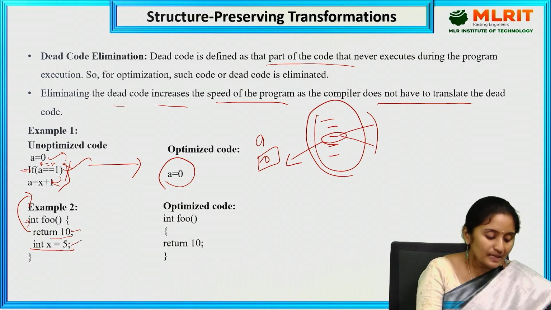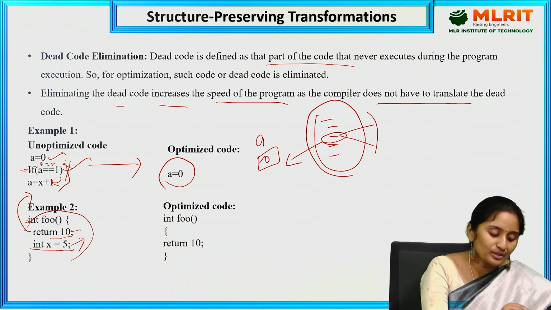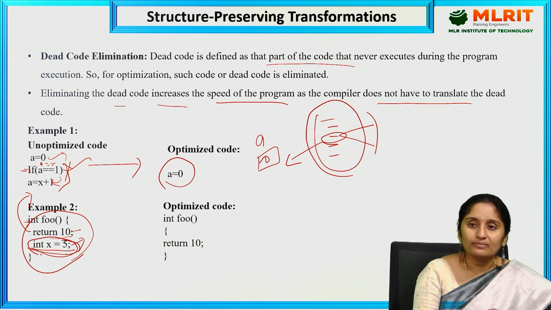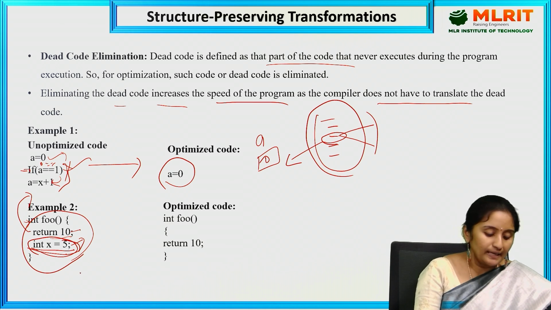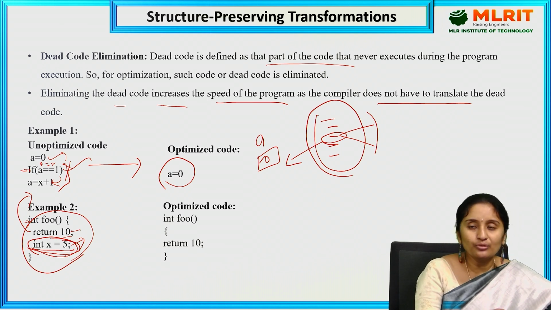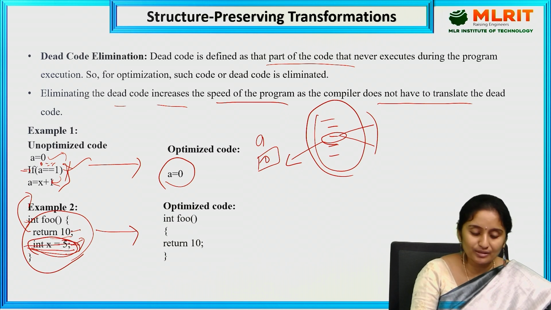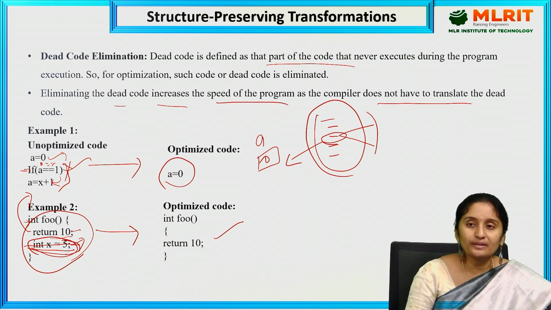So this is the dead code. Even if it is there in the program, this statement will not execute at any time. So by looking at this, we call it dead code, and we are going to eliminate it and write the code like this. We are just removing int x equal to 5, and this is my optimized code. That is dead code elimination.